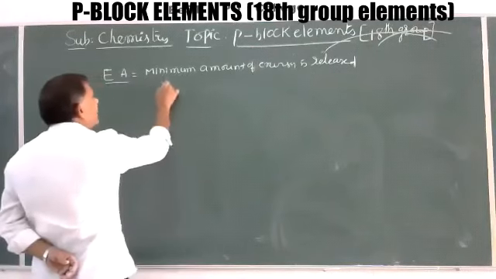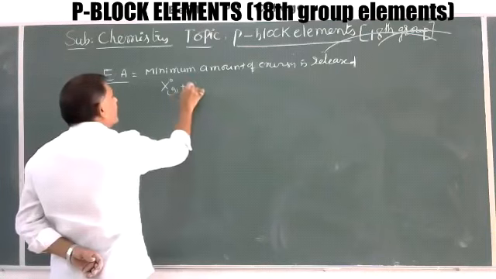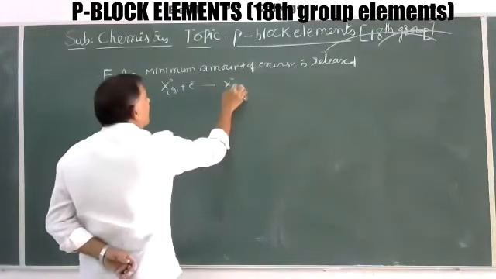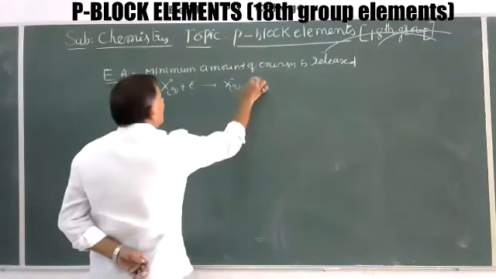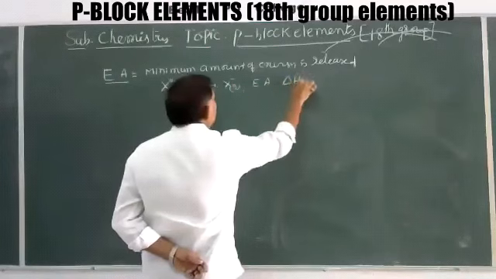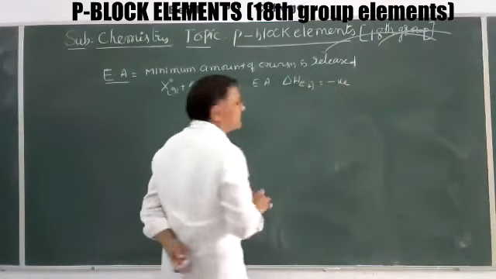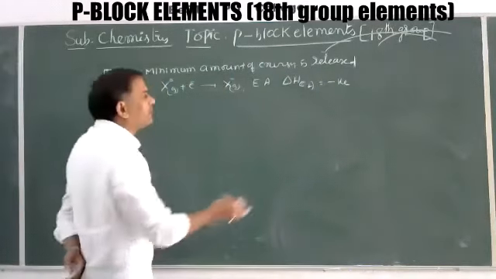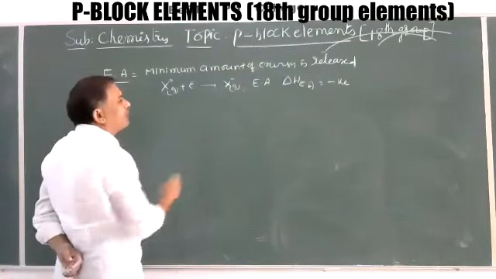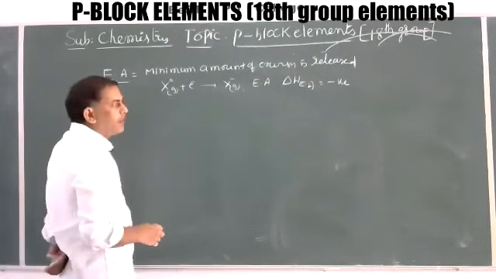So when one electron is added to an isolated neutral gaseous atom X, it becomes X minus in the gaseous state. That electron affinity value, delta H, is negative, because after adding an electron some energy is released. It is an exothermic process.